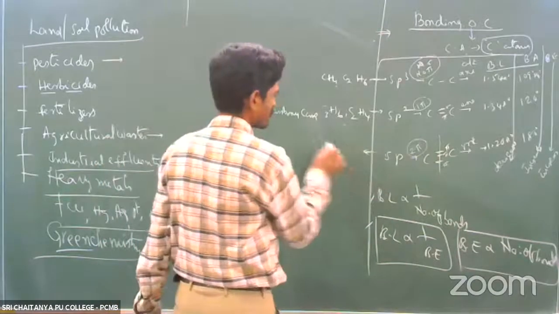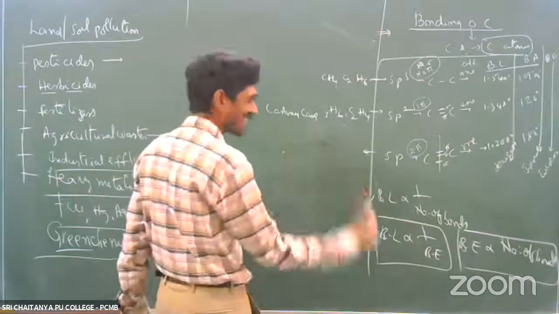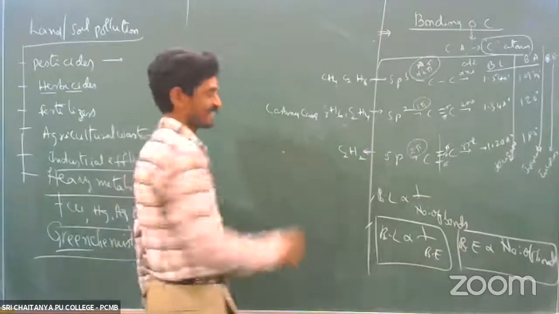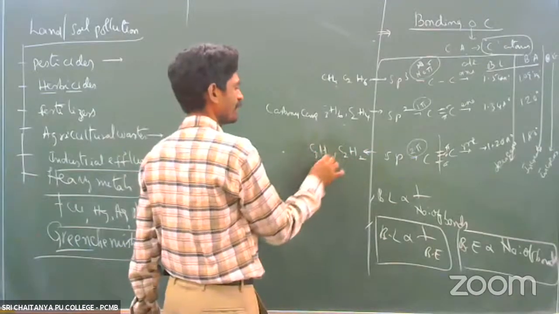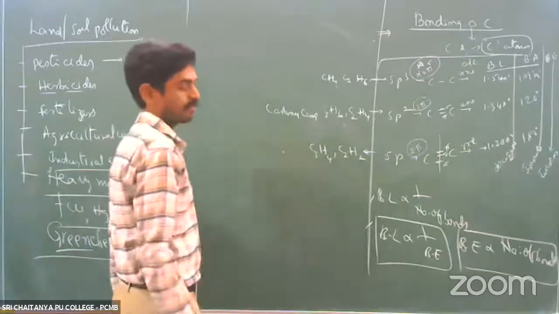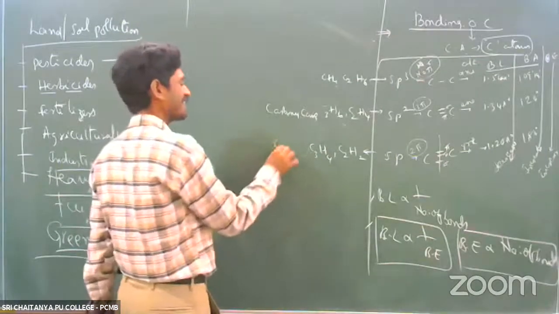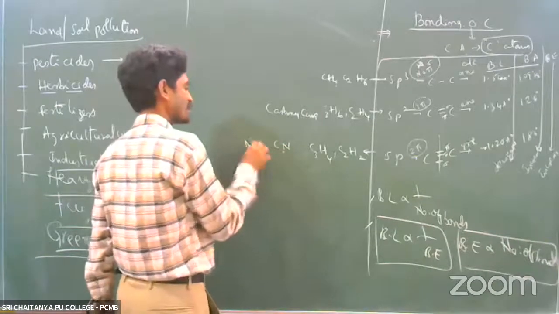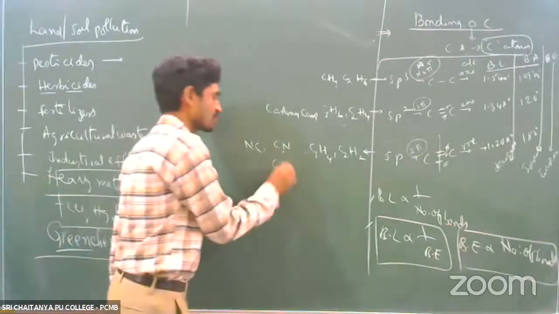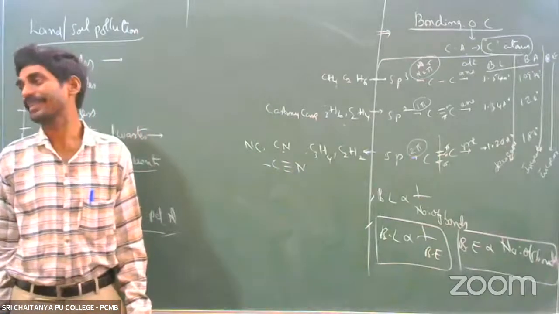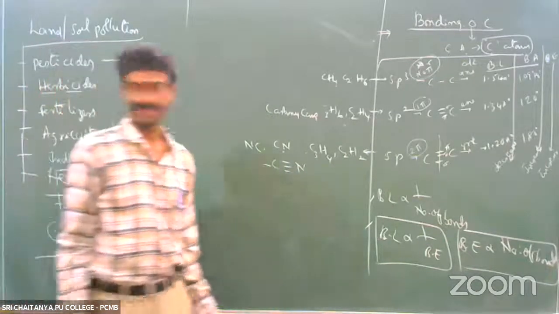Next, sp hybridization. For example, C2H2 ethyne or acetylene gas, and C3H4 propyne. Next, cyanides and isocyanides, where a carbon-nitrogen triple bond is there, so the carbon undergoes sp hybridization.